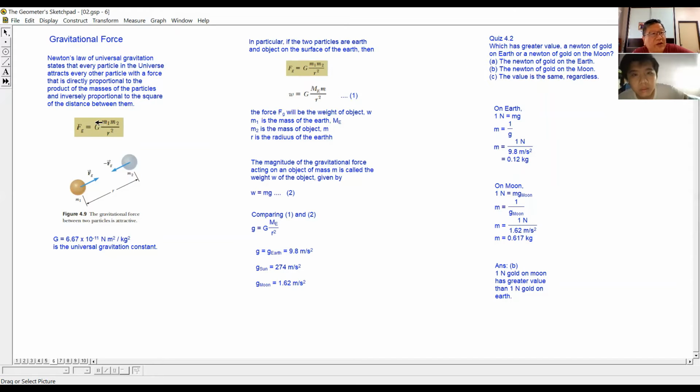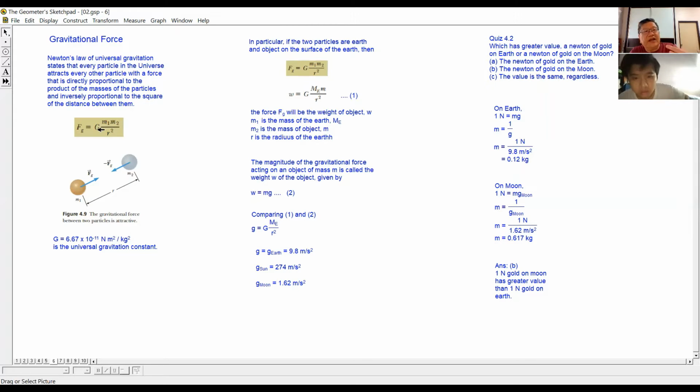That constant is called the universal gravitation constant, G. This is a constant, a number, and this number is fixed for all objects. It's just a number. It plays no role in affecting the force.